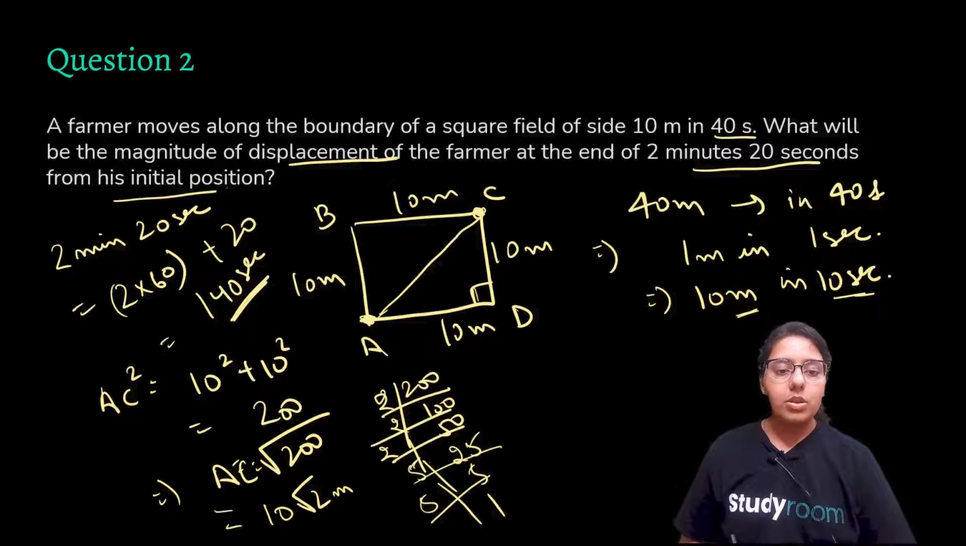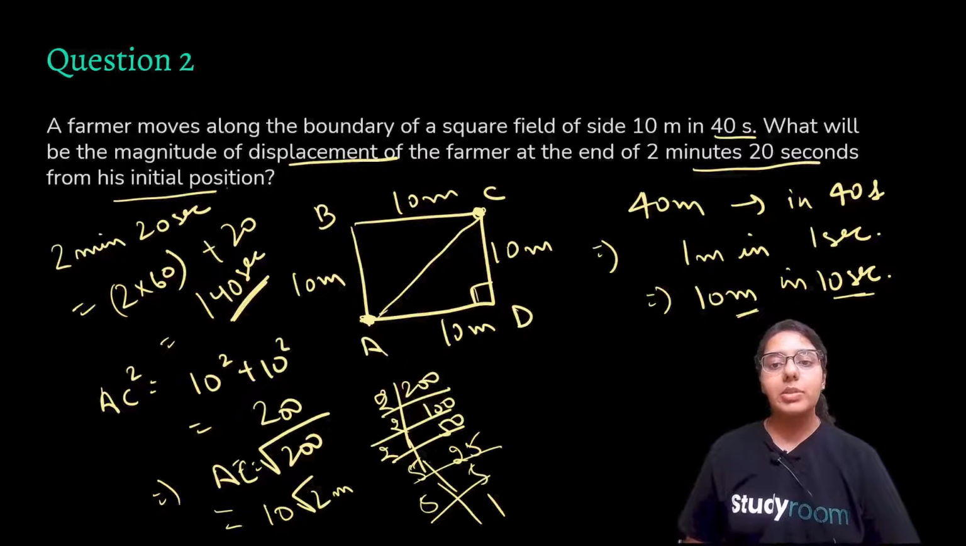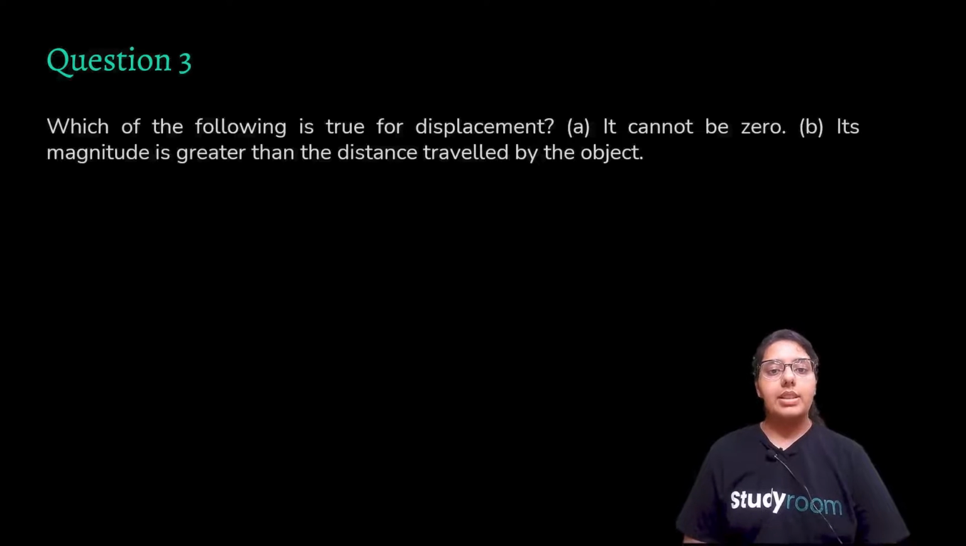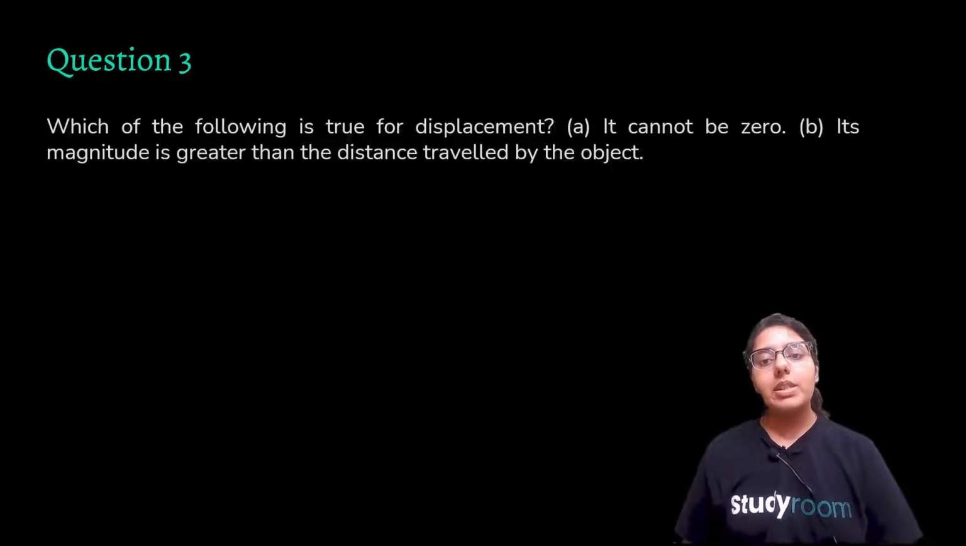So this is equal to 10 root 2 meters. So your magnitude of displacement after the end of 2 minutes 20 seconds will be 10 root 2 meters. Okay, so let's look at this question. Which of the following is true for displacement? It cannot be 0. Is it true or false?